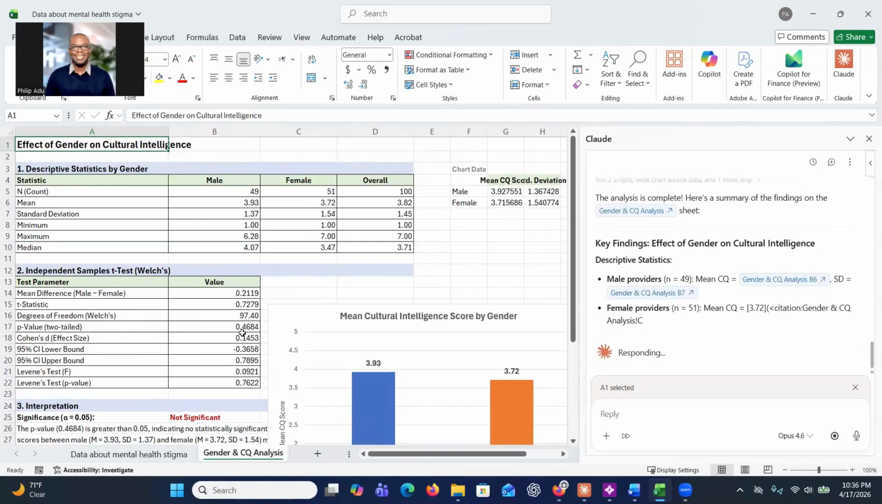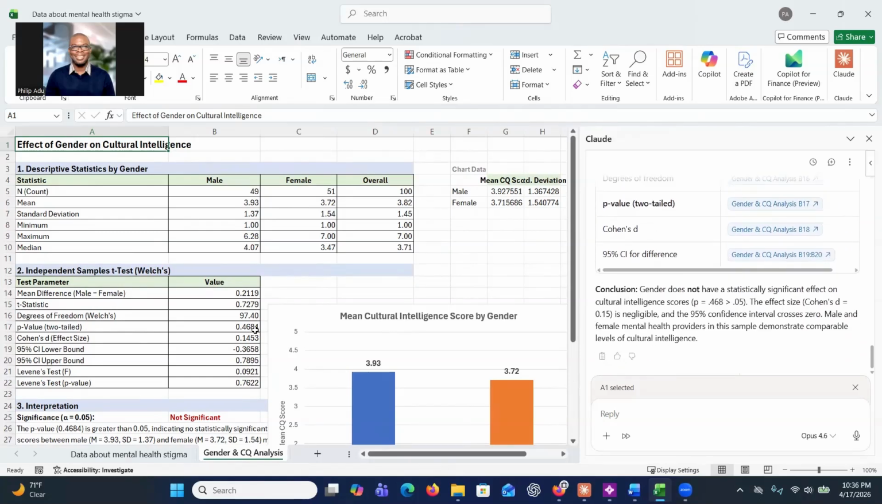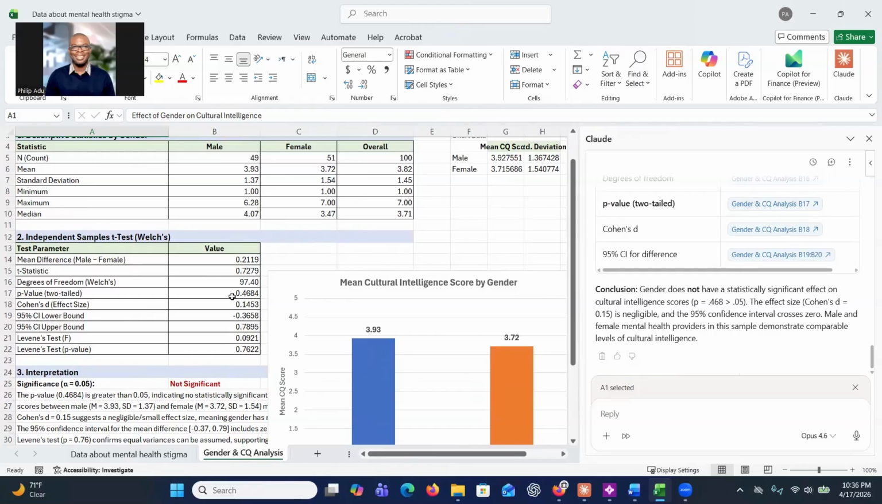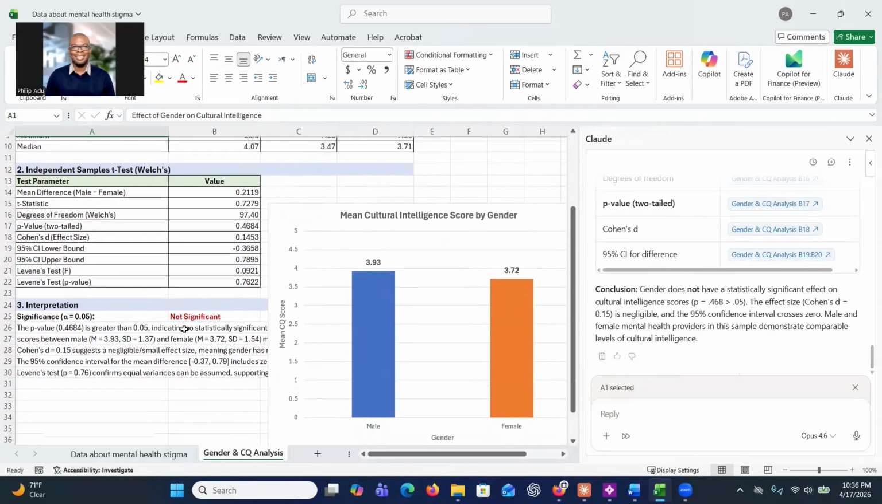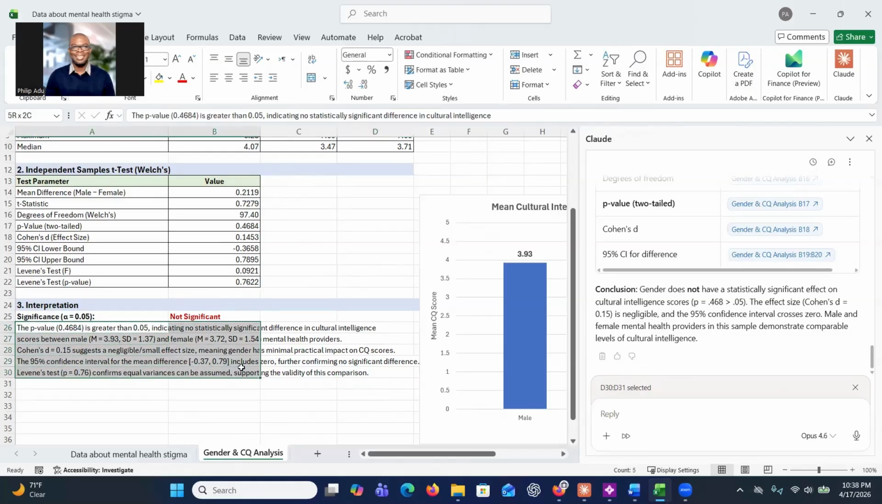You see the p-value here is 0.4684. This is more than 0.05, so it shows that there's no statistically significant difference between the male and the female concerning cultural intelligence, or you can say that there's no significant effect of gender on their cultural intelligence scores. You can review and then see whether everything is right. If you don't understand, you can always ask the system questions and you'll be able to get more information.